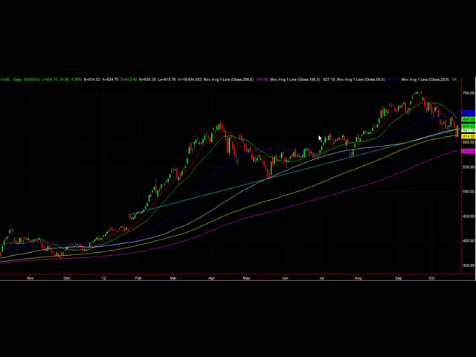If we got good numbers from it, maybe 661 or even to a 700 level if we get some good numbers. Tomorrow we have the launch of the iPad mini. That's going to be a very important event also for Apple. So let's keep an eye on this one to watch the levels for the Nasdaq.